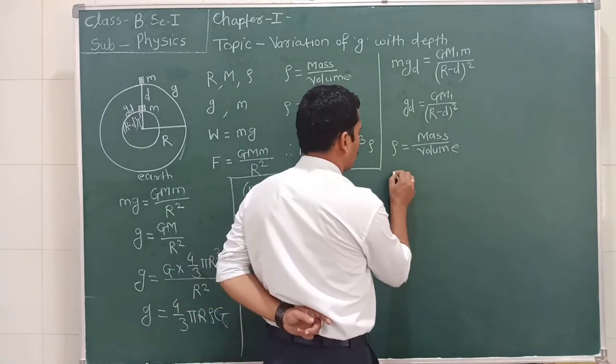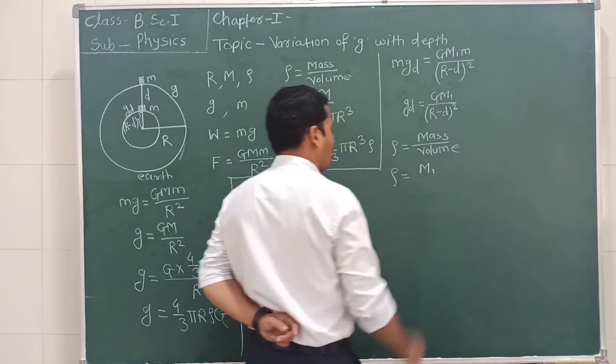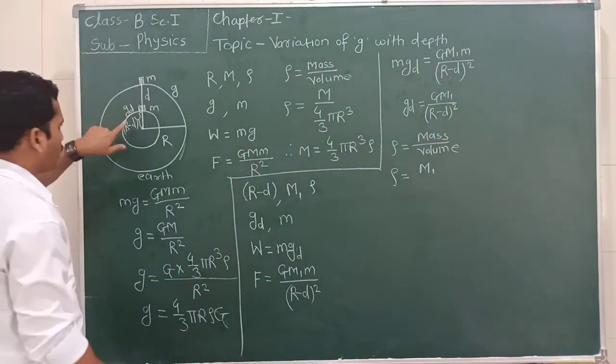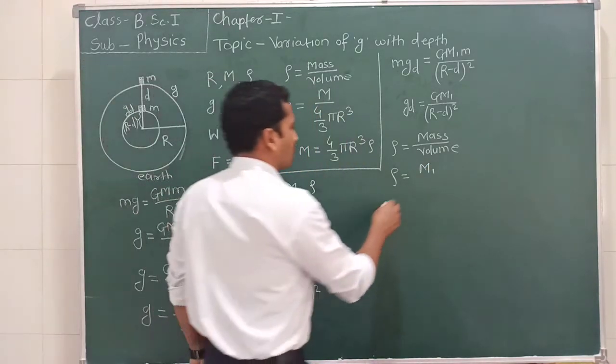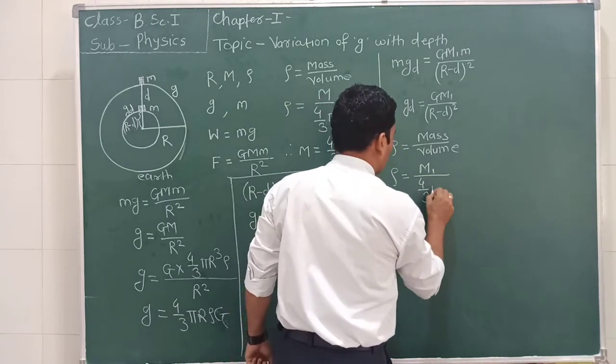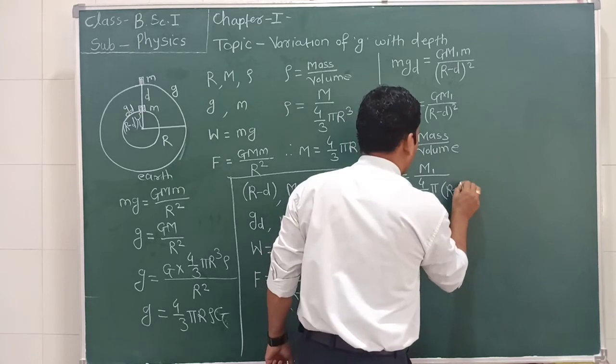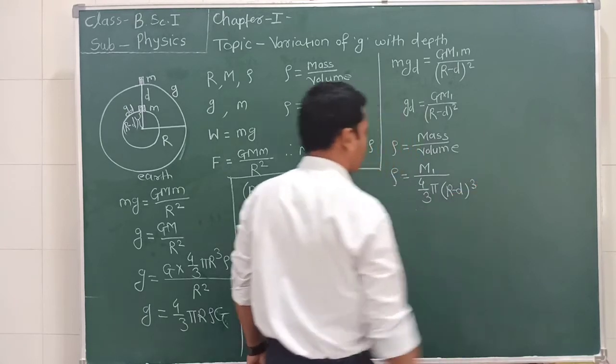So what is rho equal to? This is the mass of this inner sphere, equal to m1, and what is the volume? It is equal to 4 by 3 pi (r minus d) cube.